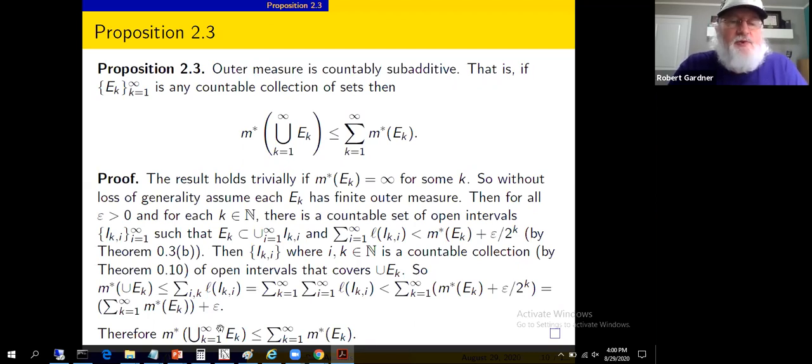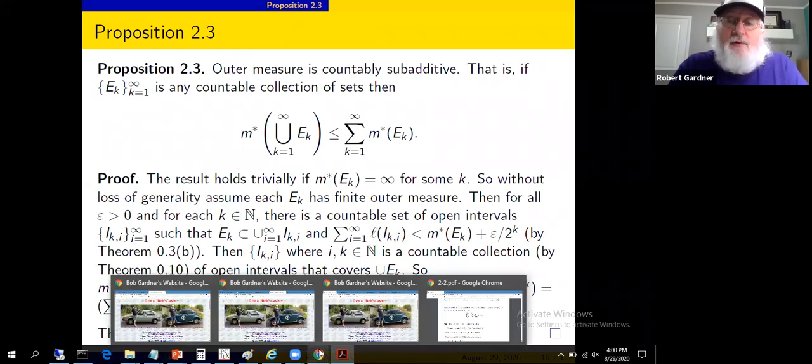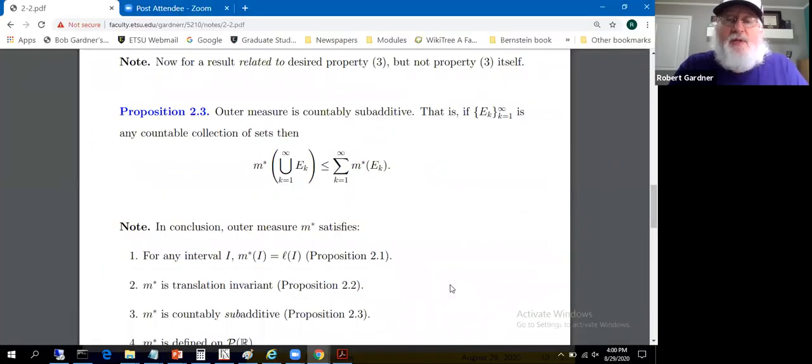In so doing, we draw the conclusion that the left-hand side is less than or equal to the right-hand side with the epsilon replaced with a 0. There's a limit basically being taken, and that's where the "or equals to" part comes from. And that's exactly what was claimed. The outer measure of the union is less than or equal to the sum of the outer measures. First off, that's not terribly surprising.